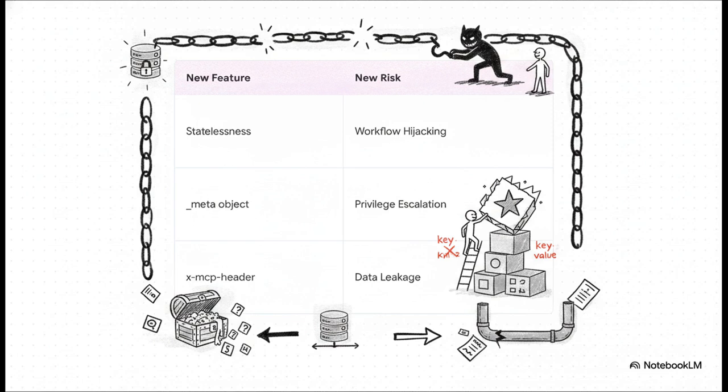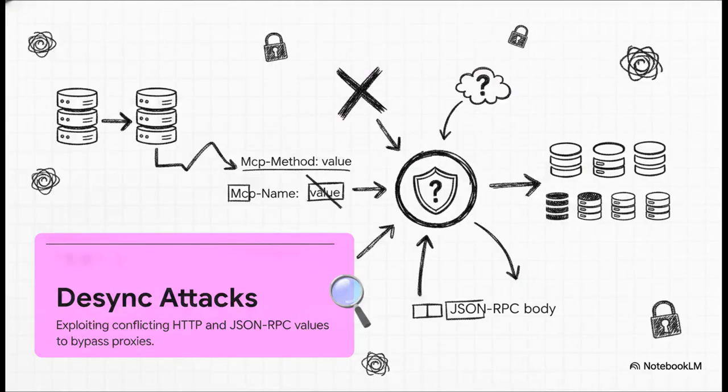And you know that shiny new meta object we just talked about? If a server just blindly trusts it for routing or authorization, hackers can easily inject malicious key-value pairs and instantly escalate their privileges. It's a huge shift in responsibility. And this complexity spills right over into networking threats. The new spec introduces specific HTTP headers like MQP method and MQP name to help proxies route traffic. But this opens the door to protocol confusion, or what we call desync attacks. It's literally like handing a bouncer a fake ID at the front door of a club while your friend sneaks in through the back.